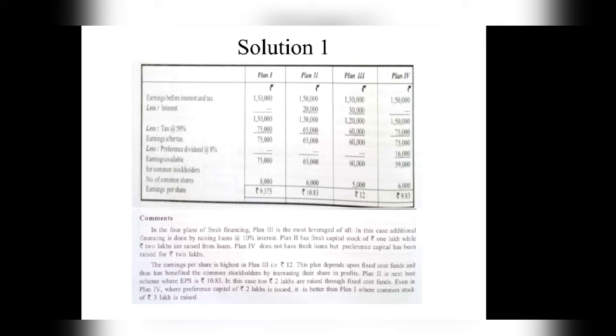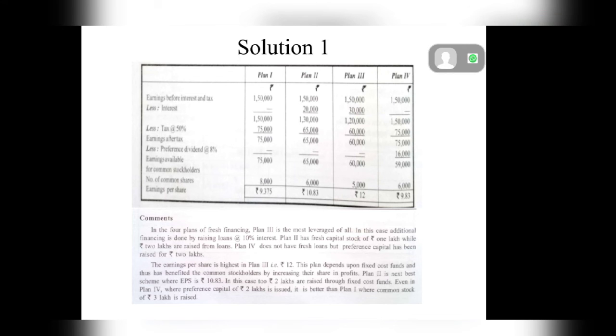Now in the third plan there are no equity shares issued. The total amount of 3 lakhs rupees is taken as loan. So here we will show only the existing number of equity shares, that is 5,000. In the fourth plan, 1 lakh rupees is raised by equity shares and 2 lakhs by preference shares. So here again there will be 1,000 new equity shares. Existing 5,000 plus new 1,000 will be 6,000.